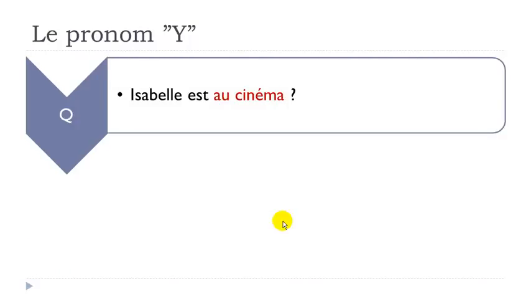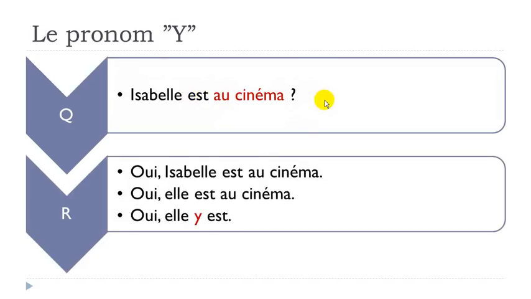And now, it's a place. Cinéma. Isabelle est au cinéma? Oui, Isabelle est au cinéma. Repeat everything. Second one, you just don't want to repeat Isabelle. Oui, elle est au cinéma. Third one, just want to avoid repeating Isabelle and au cinéma. Oui, elle y est. Oui, Isabelle est au cinéma. Oui, elle est au cinéma. Oui, elle y est.